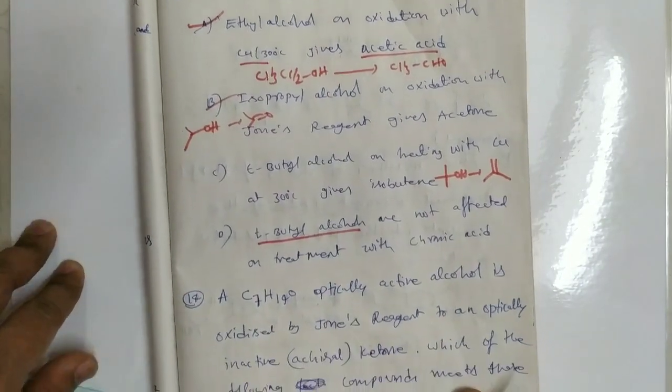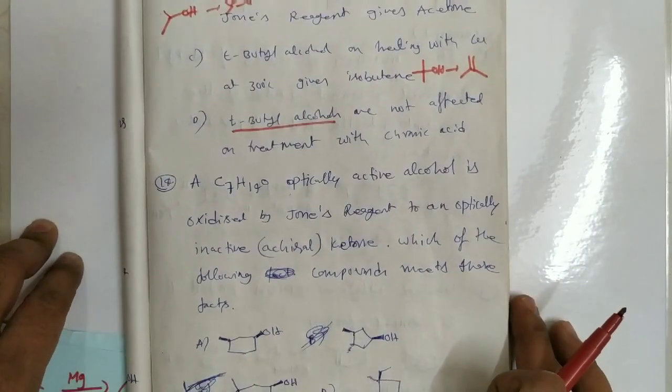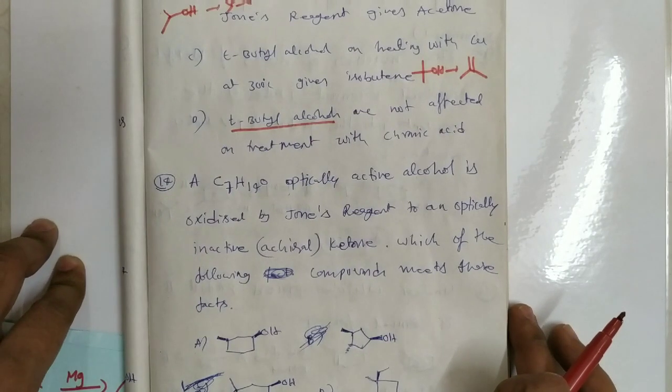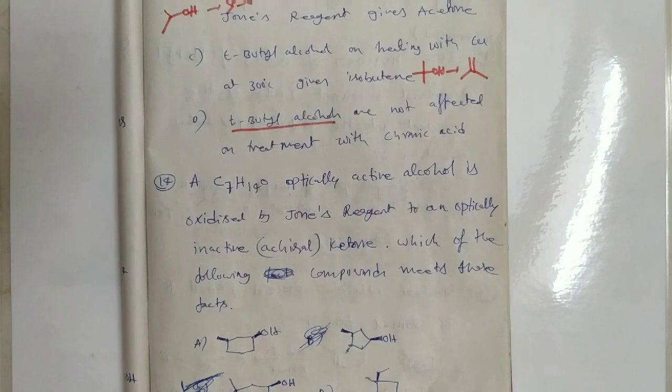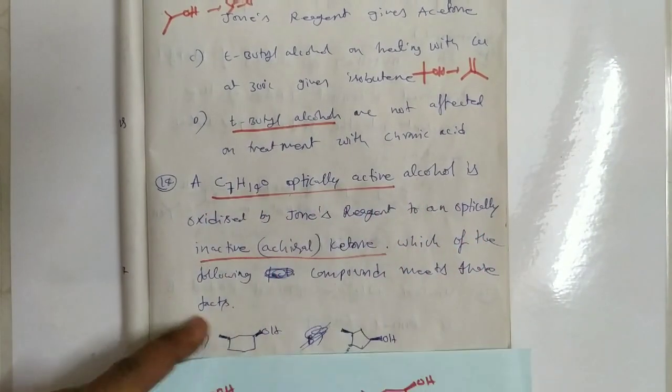Next, C7H14O, an optically active alcohol, is oxidized by Jones reagent to an optically inactive achiral ketone. Which of the following compounds meets these facts? Actually here, the optically active alcohol goes to an optically inactive ketone.